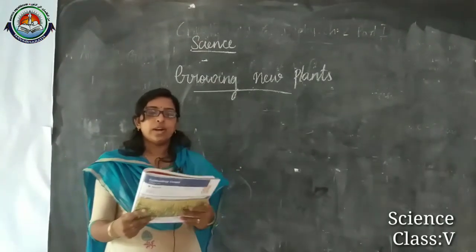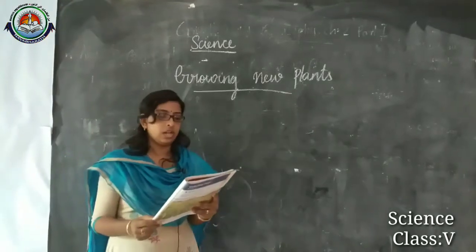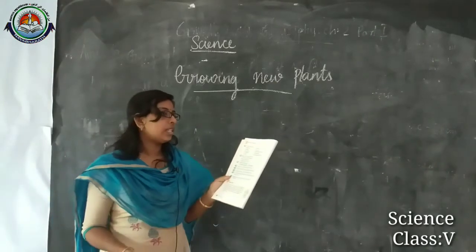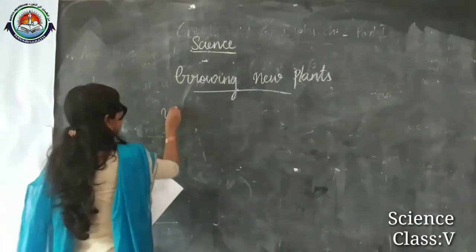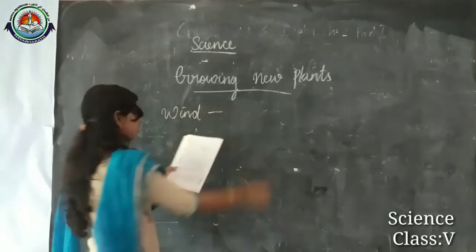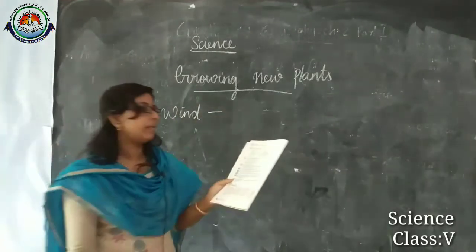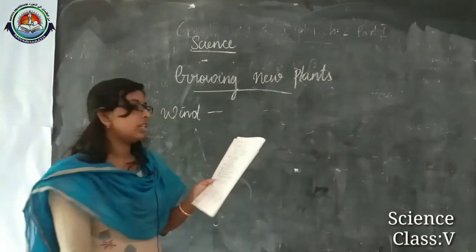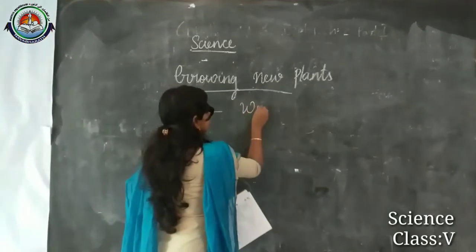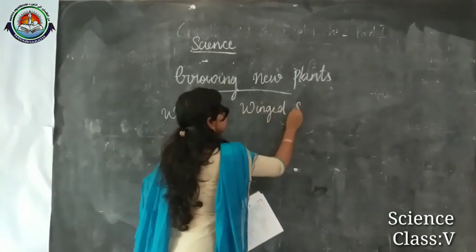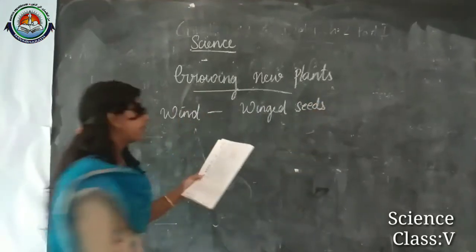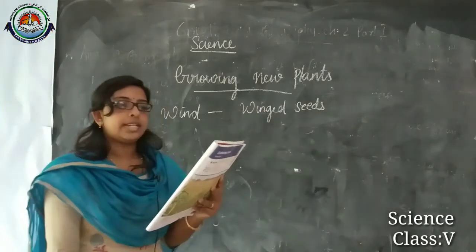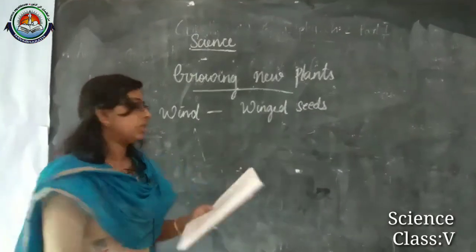First one, match the following, and we have two columns here. You can see column A and column B. The first one is wind. When we consider wind, from column B, which one is the match? Winged seeds. Wind, winged seeds. Okay, and B, bryophyllum. Bryophyllum, buds along leaf margin.